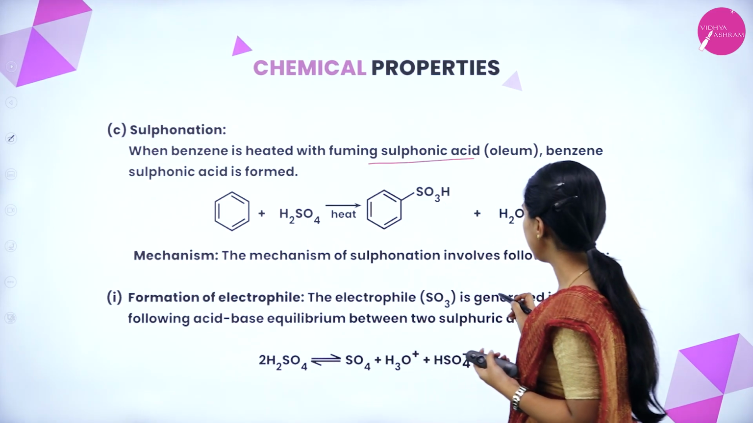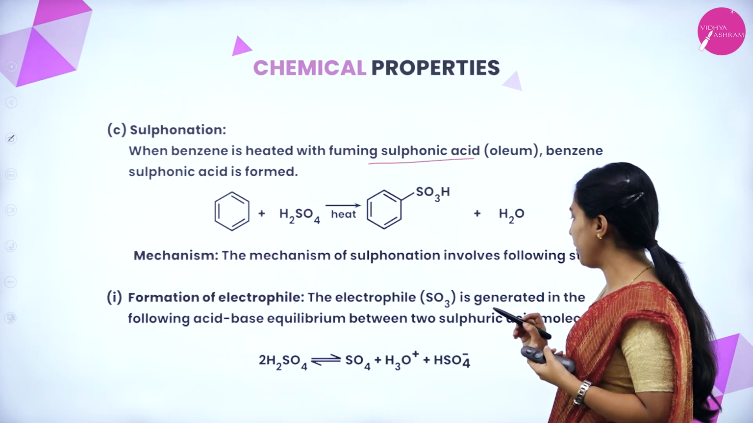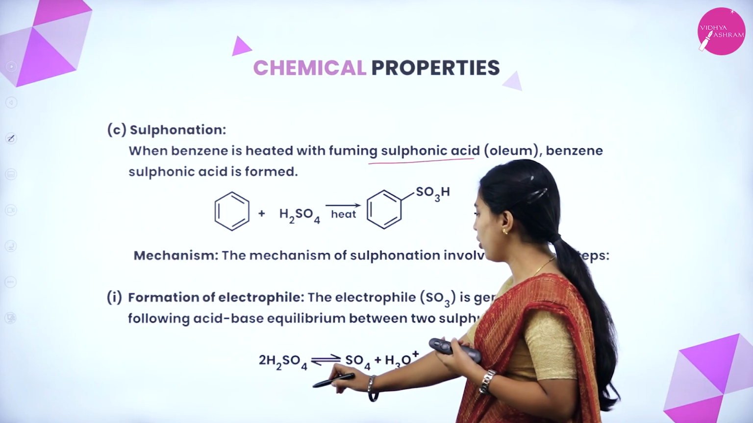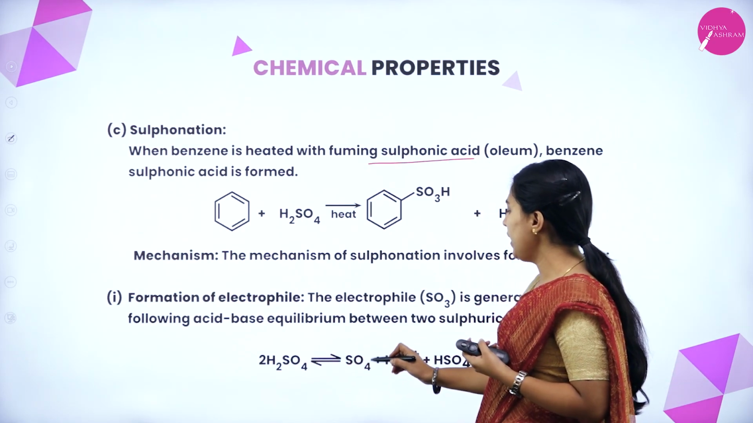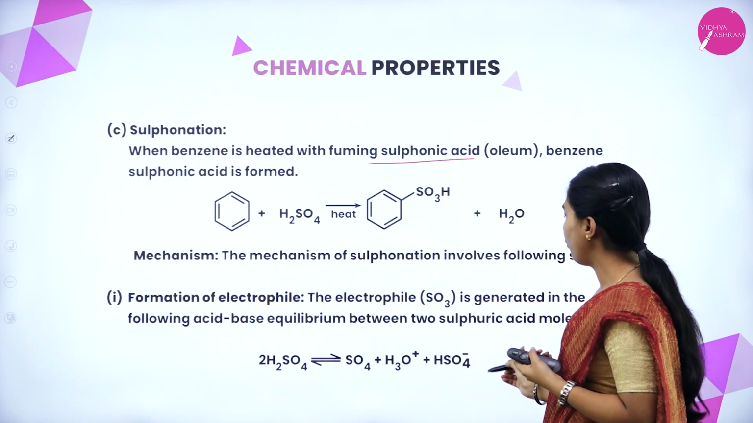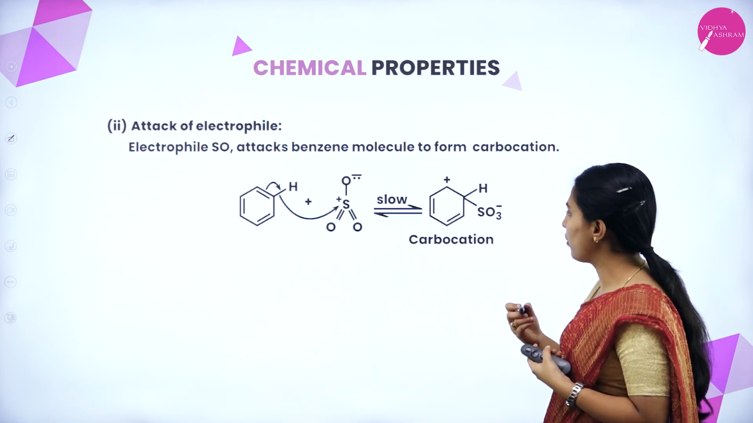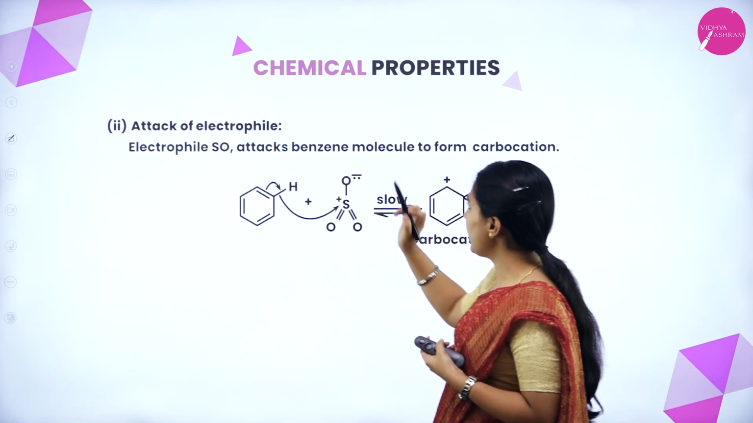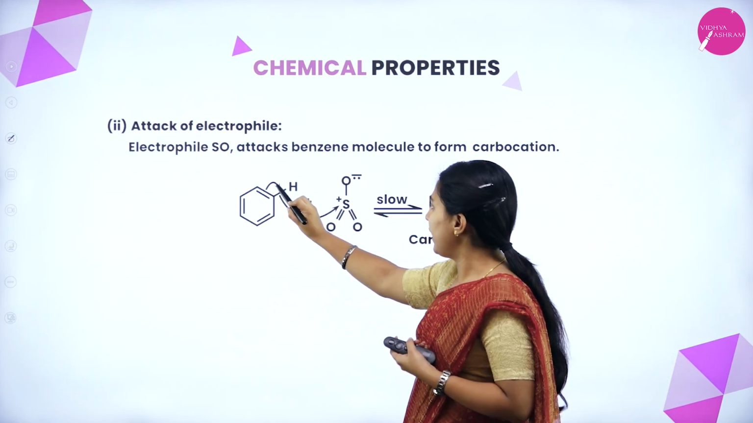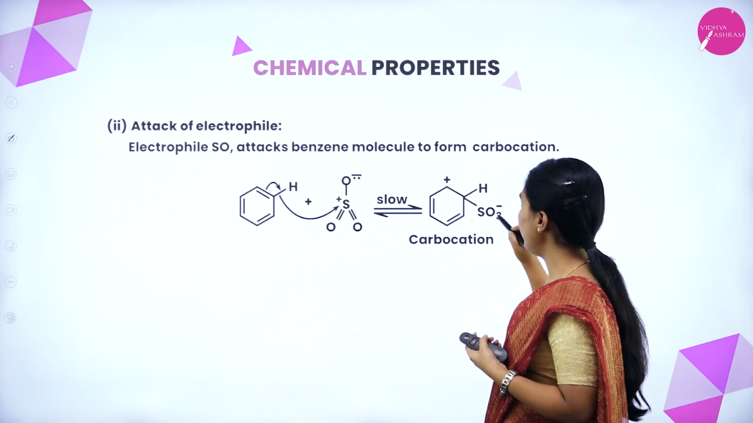The electrophile SO3 is generated in the following acid-base equilibrium between two sulfuric acid molecules. See here, two sulfuric acid molecules are there. That will give SO3, H3O plus and HSO4 minus. Here, attack of electrophile: the electrophile SO3 attacks the benzene molecule to form a carbocation. See here, the attack of electrophile will be shown here and the carbocation will form.